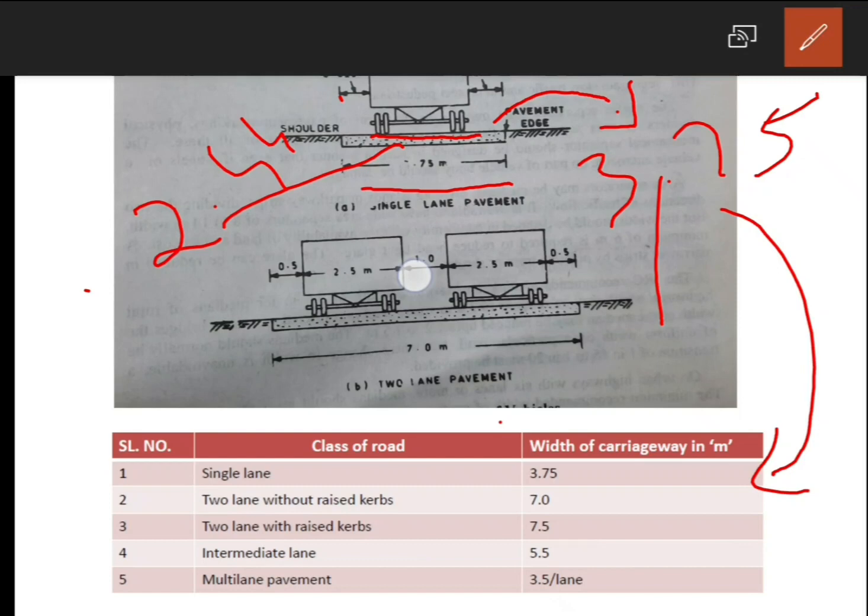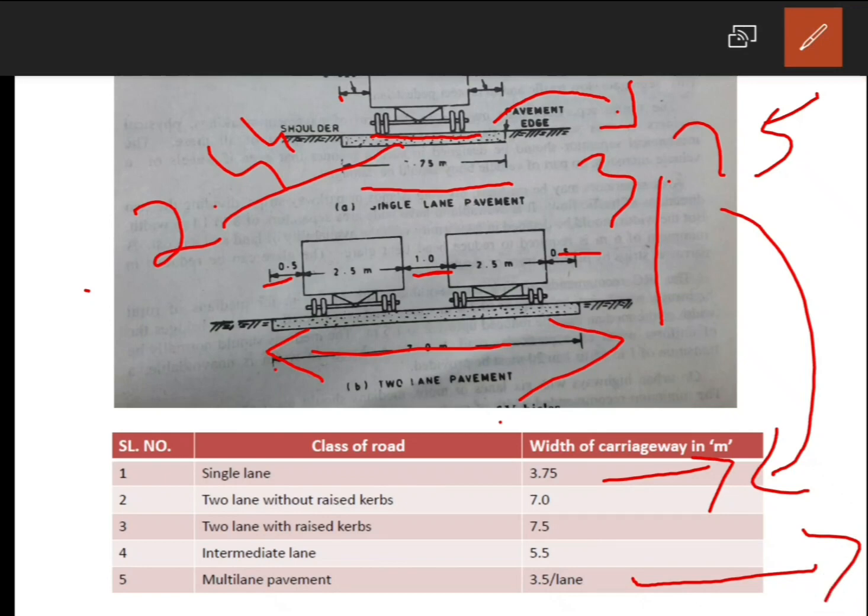When it comes to a double lane road, the clearance between two vehicles should be 1 meter, and the clearance will be 0.5, here also 0.5. At that time the total width of the carriageway will be 7 meter. How it comes: per lane it will be 3.5. If it's a single lane it will be 3.75, but in the case of double lane there is some consideration, so it will become 3.5 meter.